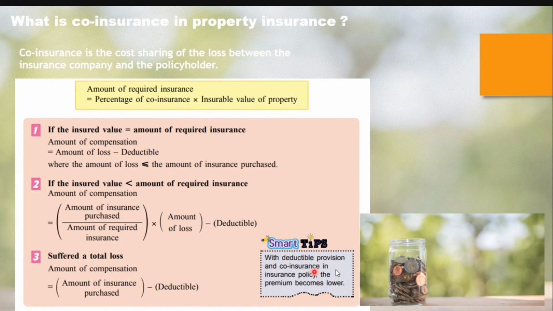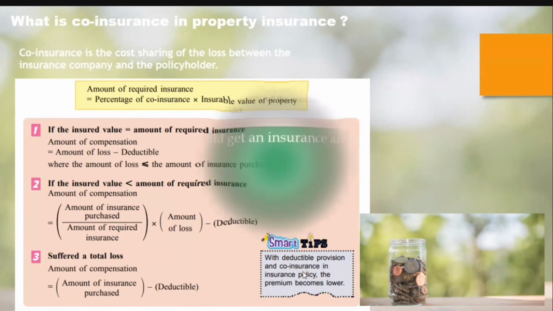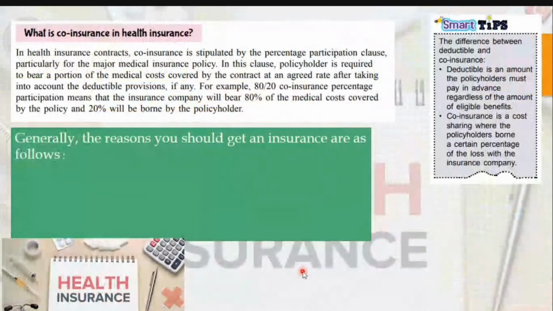So with the deductible provision and co-insurance in an insurance policy, the premium becomes lower. Actually, the difference between deductible and co-insurance is that a deductible is an amount that policyholders must pay in advance regardless of the amount of eligible benefits. Co-insurance is the cost sharing where the policyholder bears a certain percentage of the loss with the insurance company. So for the deductible, you must pay in advance.